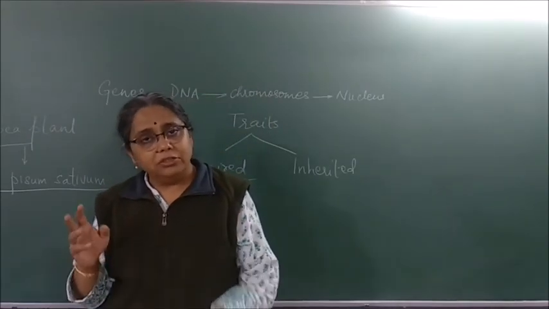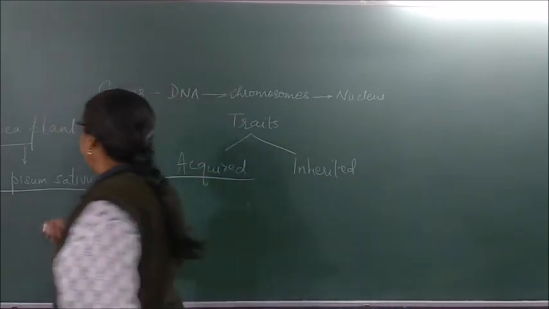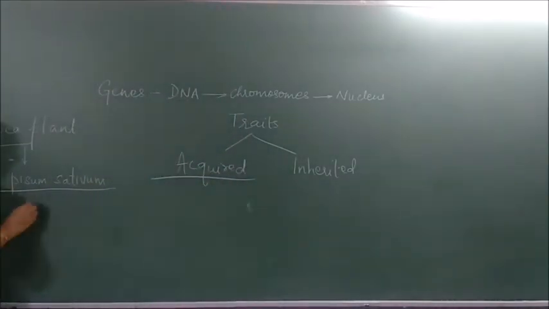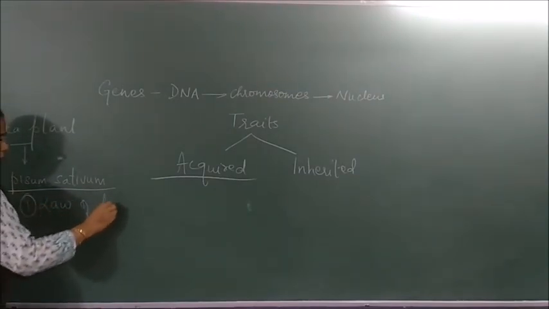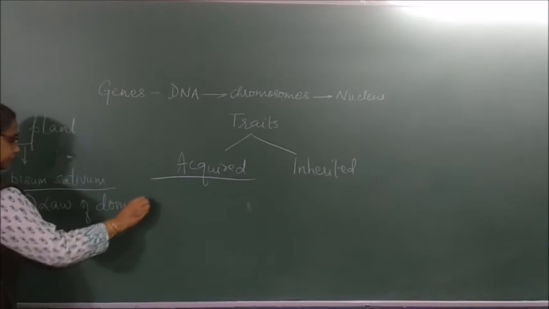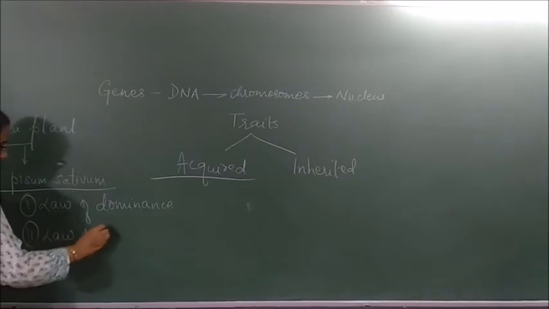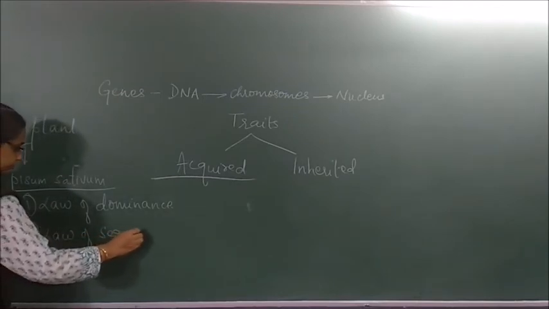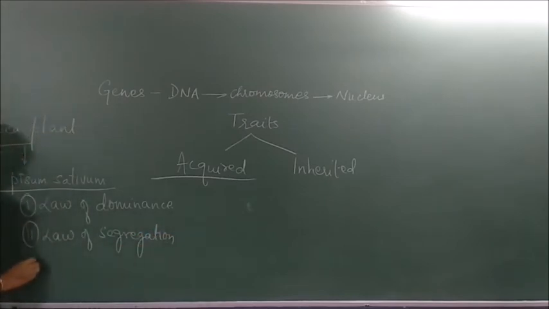Mendel gave 3 laws of inheritance. First, called the law of dominance. I am writing here. Then I make you write: law of dominance. Second was law of segregation. And third was law of independent assortment.